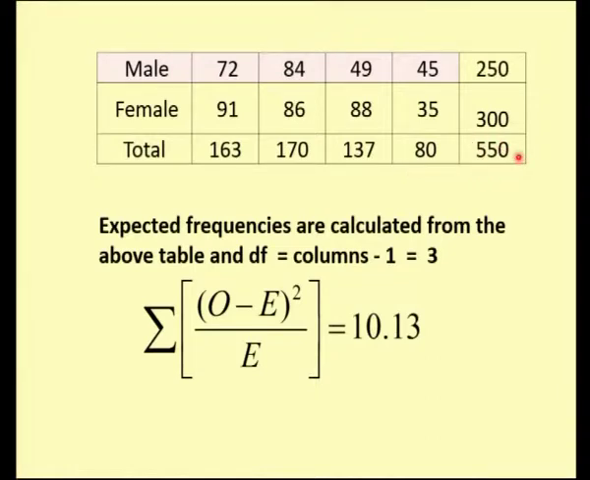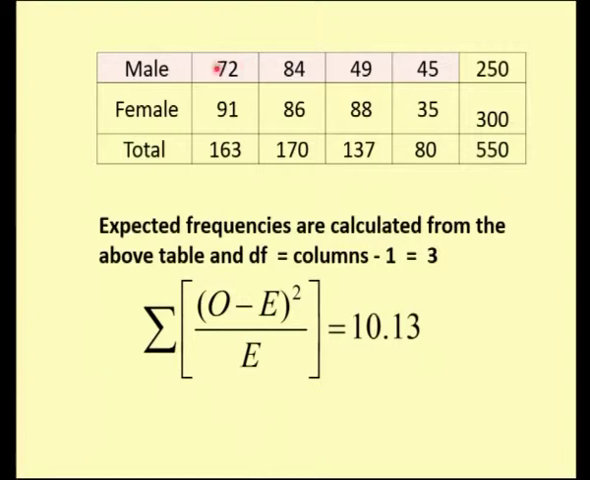So, for each of my observed values, for example E of 72, you have to find the observed for this one, and you have to find the expected for this one, and the expected comes like this. Take the row total and the column total, multiply them and divide by the grand total. So, 250 into 163 divided by the total will be my expected value for this 72. You have to find the expected value for each of these values.